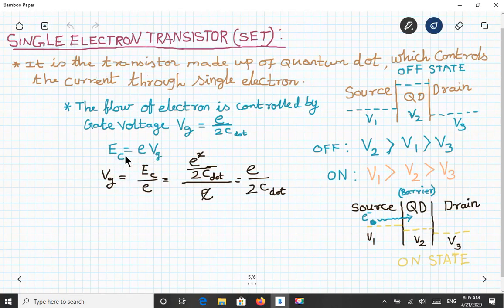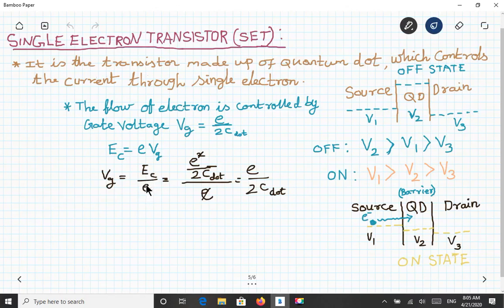The answer is this. The Coulomb blockade energy, you can relate it with the gate voltage. As you are using a single electron, Q is replaced here by e, and eV is equal to the energy, and this V is the gate voltage we have to give to make it tunnel. As you rearrange this equation, Vg will equal the Coulomb blockade divided by the charge of the electron, which is 1.6 into 10 power minus 19.